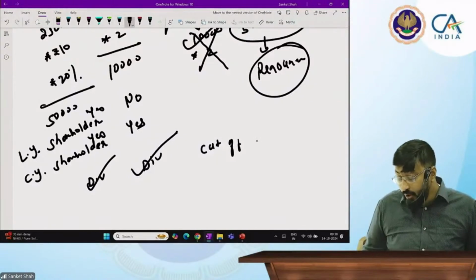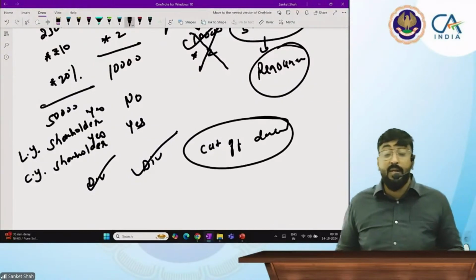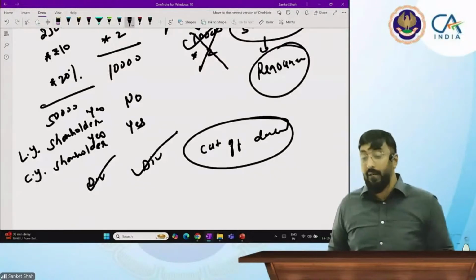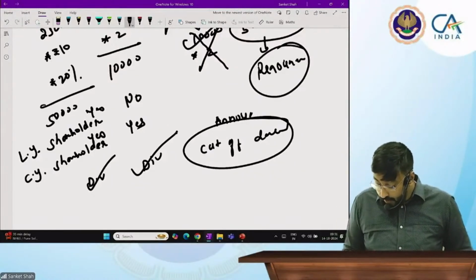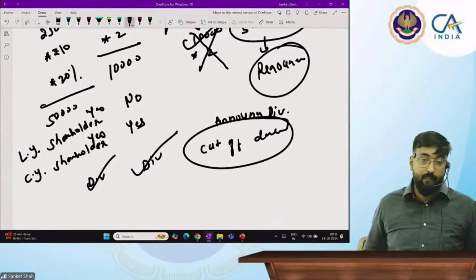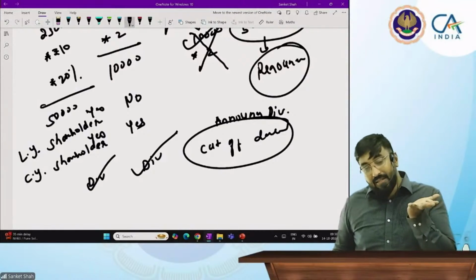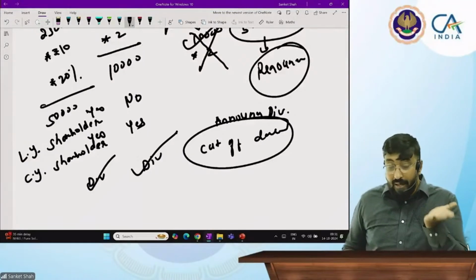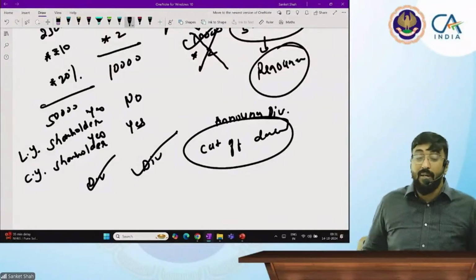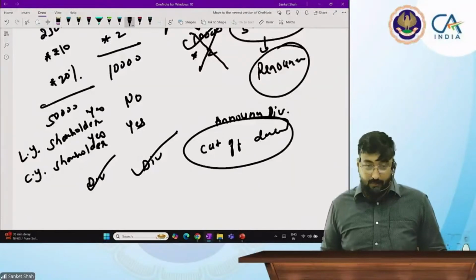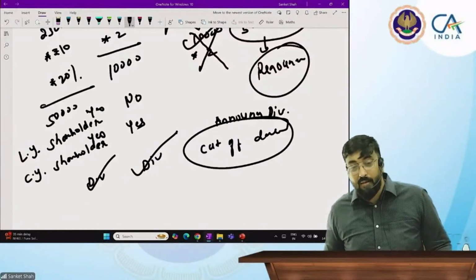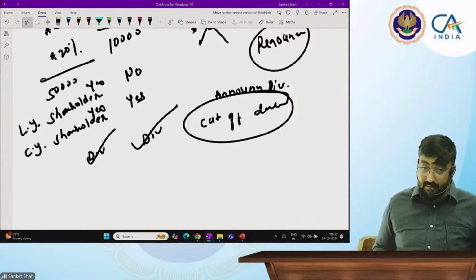Because they are shareholders on the cutoff date. Cutoff date means when the company announces dividend. On that day, both are shareholders. He is an existing shareholder for 25,000 shares plus 5,000 shares. But 25,000 shares are from last year and 5,000 we bought in the current year.